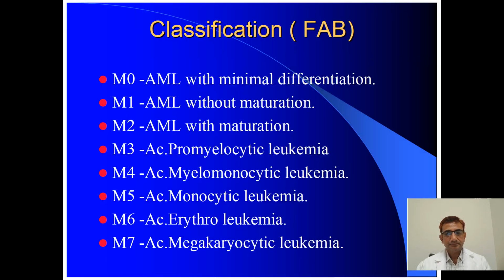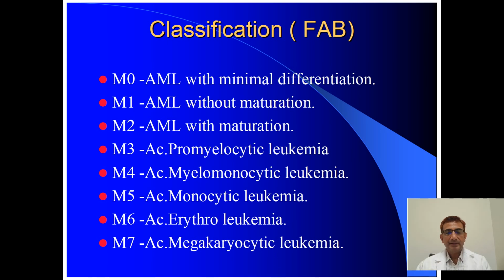So coming to the FAB classification, it includes M0 to M7. Routinely when we are reporting, we fit into one of the FAB classes like AML M2 or M3. M0 is AML with minimal differentiation. M1 is AML without maturation. M2 is AML with maturation. M3 is acute promyelocytic leukemia. M4 is acute myelomonocytic leukemia. M5 is acute monocytic leukemia. M6 is erythroleukemia. And M7 is megakaryocytic leukemia.